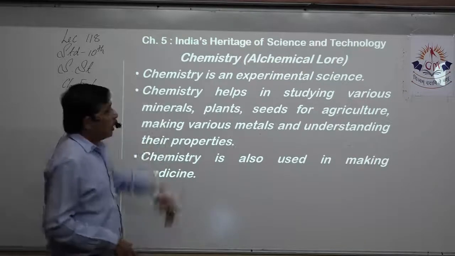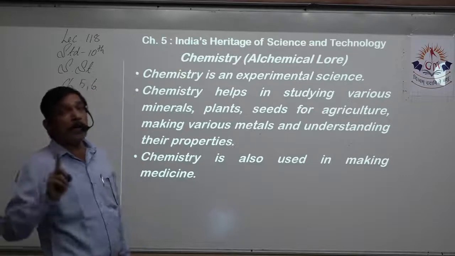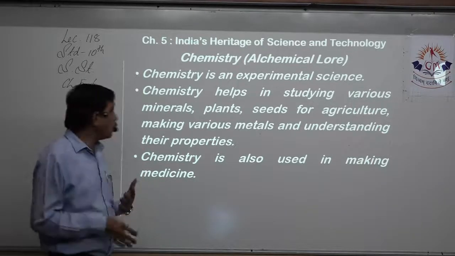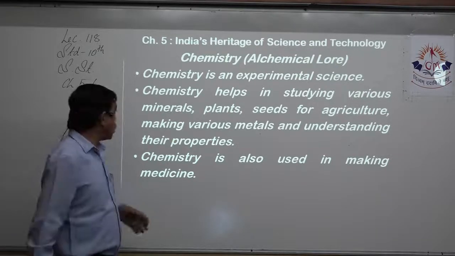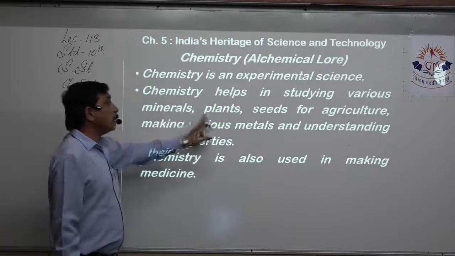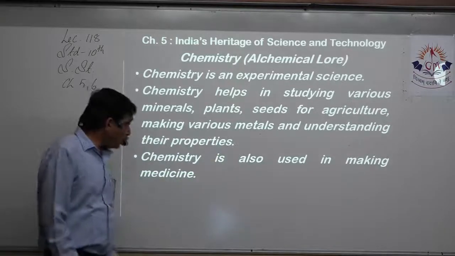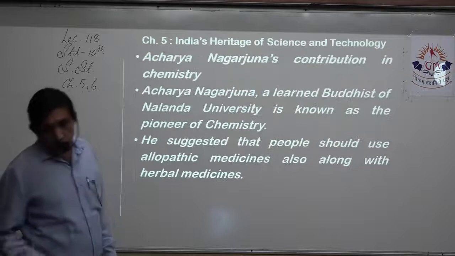So chemistry, another name is alchemical, or it is also known as experimental science. This is an MCQ again. So when we are learning the 4-mark question, we automatically learn that together. Chemistry helps in studying various minerals, plants, seeds for agriculture, making various metals and understanding their properties. Chemicals are also used in making medicines.